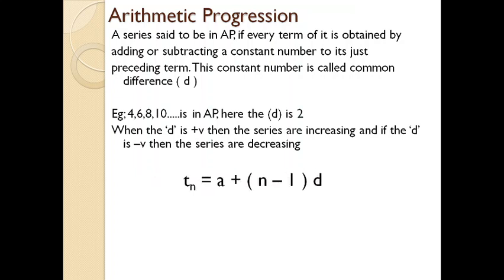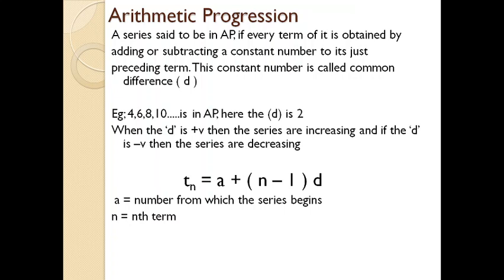This is the equation for finding the value of a term in an arithmetic progression. T subscript n equals a plus (n minus 1) d, where a is the number from which the series begins. In the previous example, 4, 6, 8, 10, the series begins from 4, so a is 4.